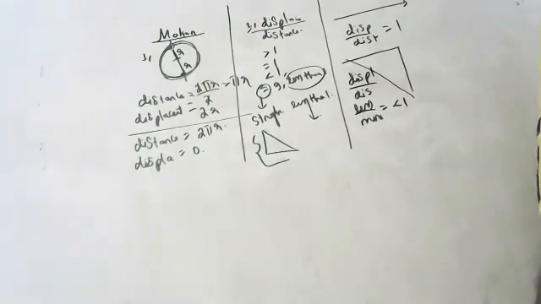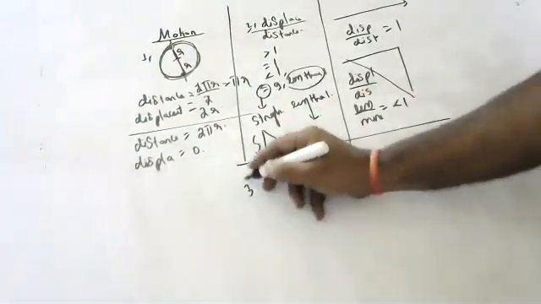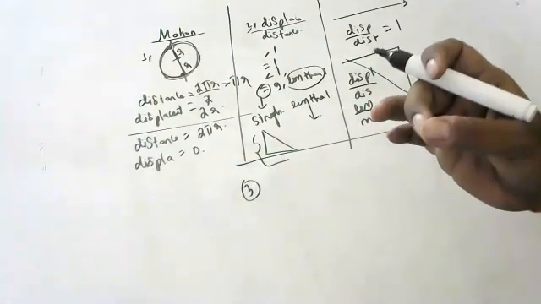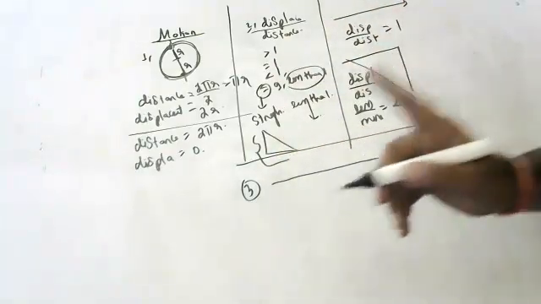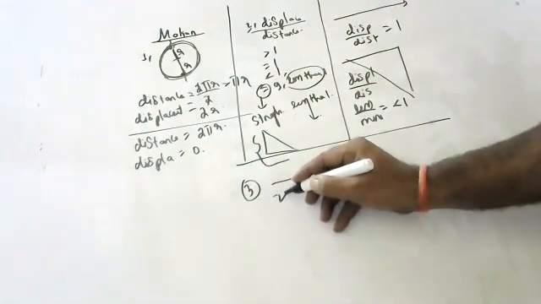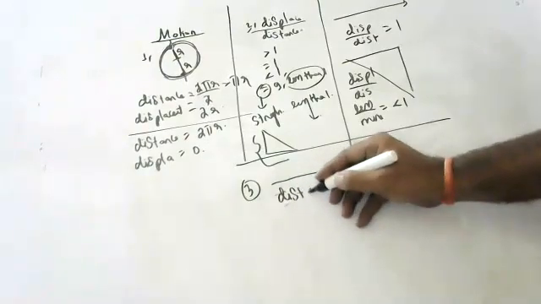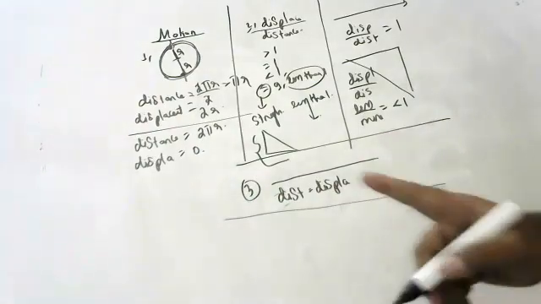Okay. Next question. Please keep listening, children. In which of the following cases of motion are the distance moved and the magnitude of displacement equal? Children, when will distance and displacement be equal? If a body goes in a straight line without turning. If a body is going in a straight line, distance and displacement will be equal.